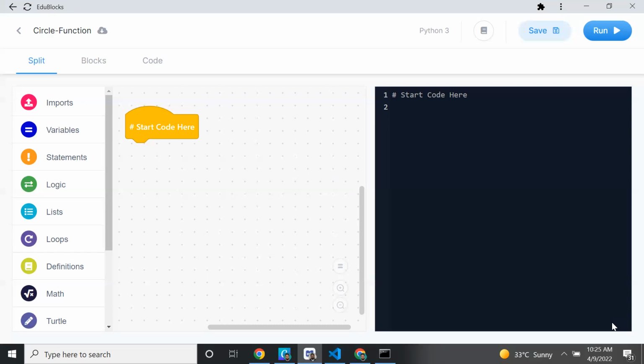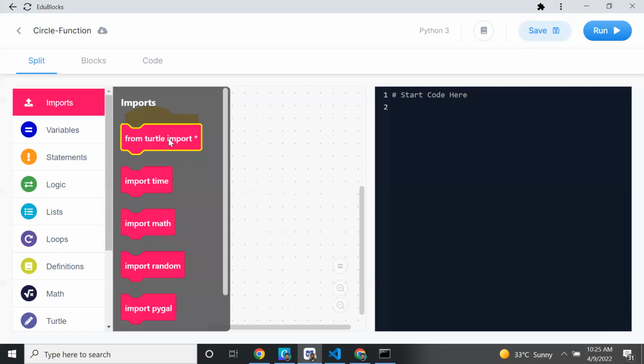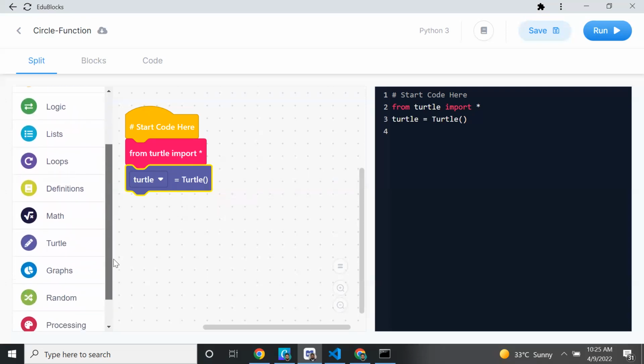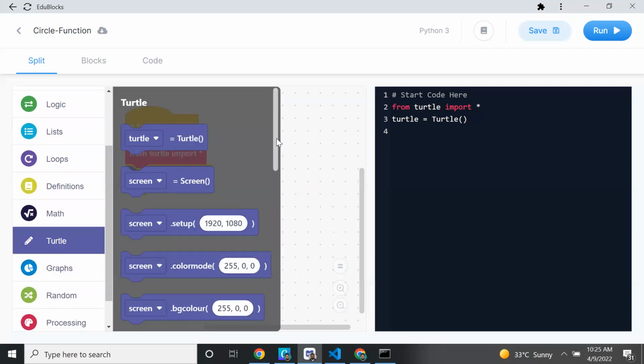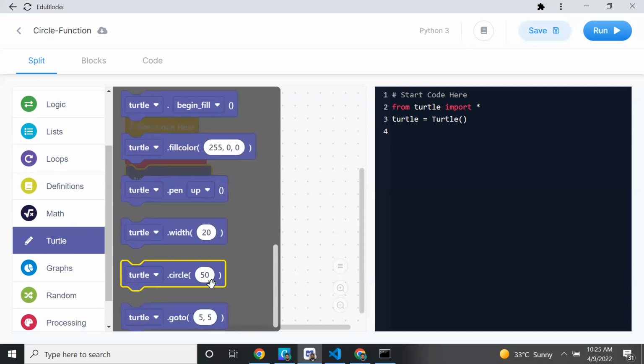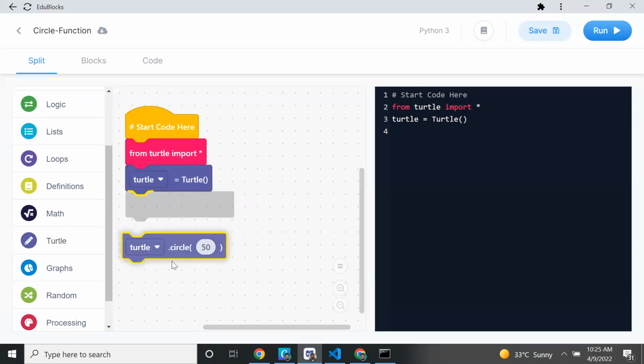So just listen here, then you can try. Okay, don't try, just listen to what I am doing. So first I will import the code. After importing, I will come to turtle. I will create one object for the turtle, new turtle. Then I will draw the circle. Turtle dot draw circle. So I will draw the circle.